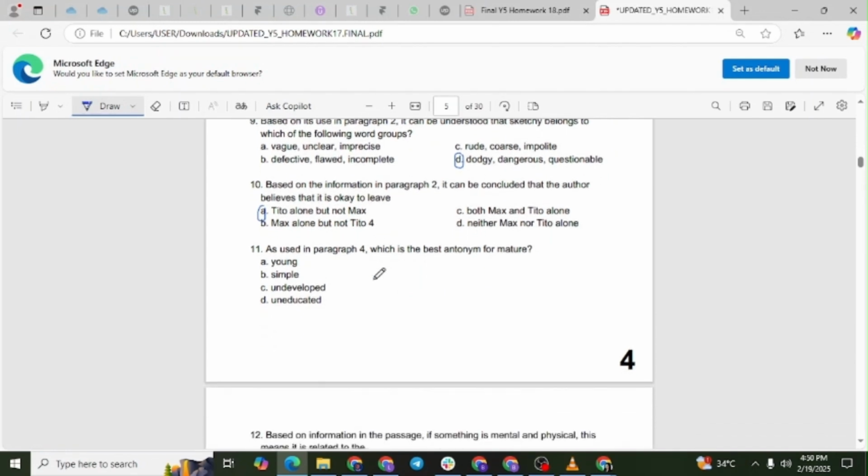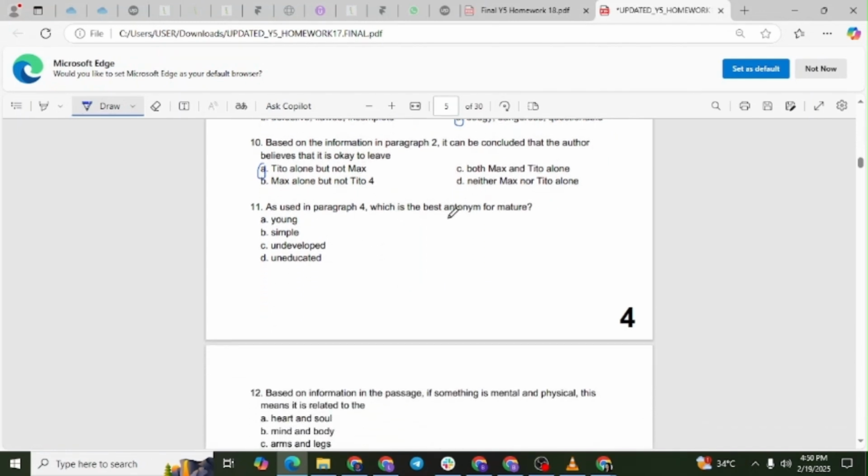Question number 11. As used in paragraph 4, which is the best antonym for mature? Option A, young. Option B, simple. Option C, undeveloped. Option D, uneducated. The correct answer is letter C.